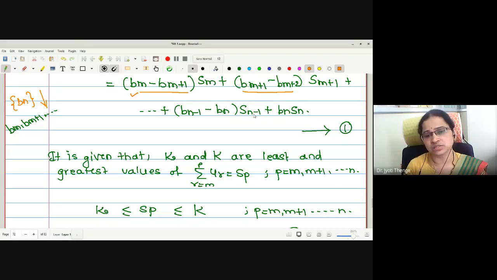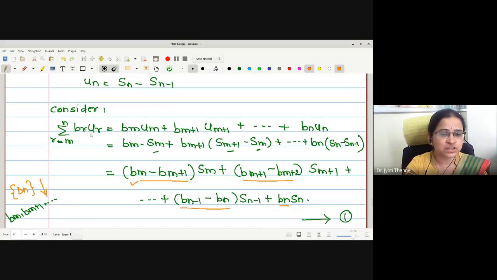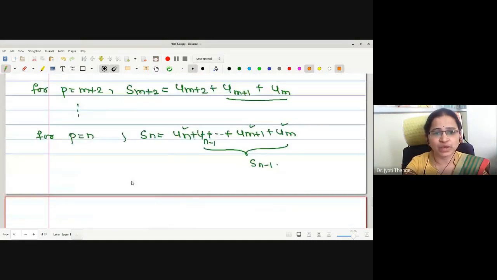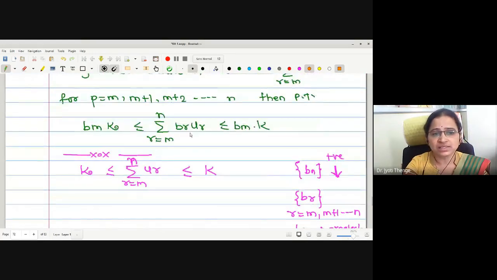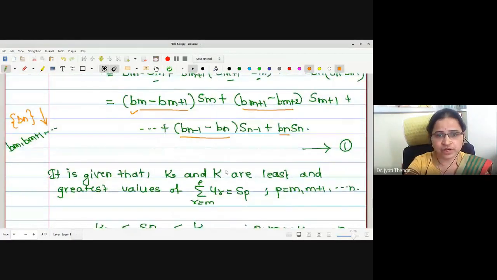We will continue like this up to Sn minus 1, where the inequality in hand will be small k less than or equal to Sn minus 1 less than or equal to K, multiplied by its coefficient. Lastly, we will put p equals n and multiply by Bn. Finally, we will add all those inequalities, so that the right hand side of equation number 1 will be constructed, which is nothing but summation BRU1, because we want to make the conclusion about the least and greatest values of summation BRU1. Are the steps okay to everyone?